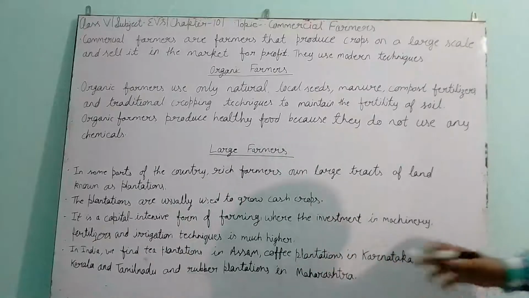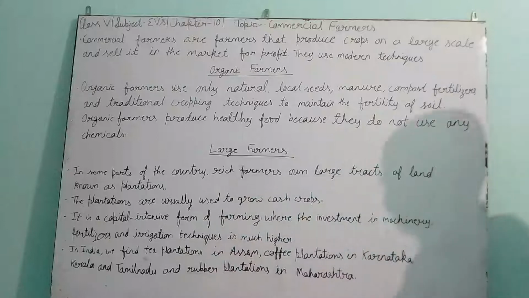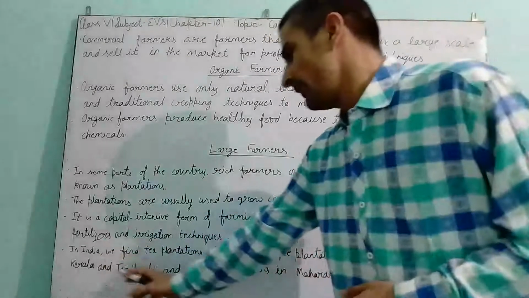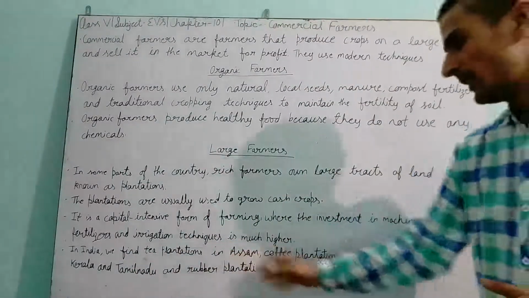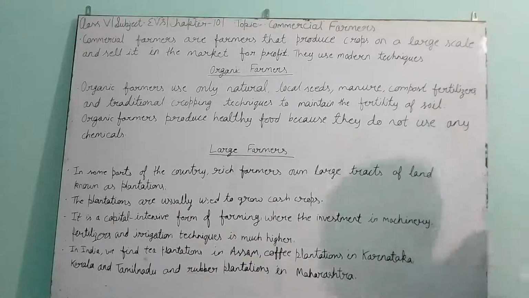Coffee plantations are in Karnataka, Kerala and Tamil Nadu, and rubber plantations in Maharashtra. So coffee is produced in Karnataka, Kerala and Tamil Nadu, and rubber in Maharashtra.